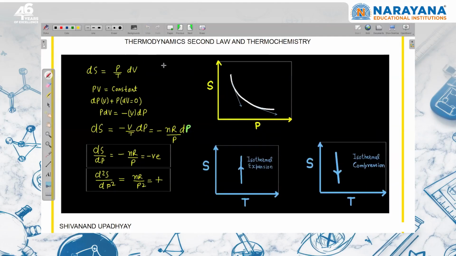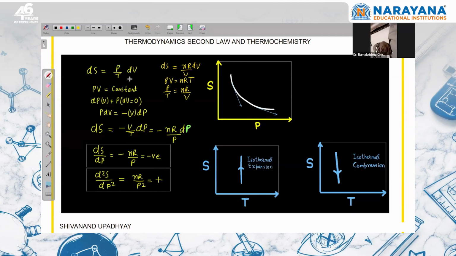Here we have written that the entropy change in this isothermal process is nR dV upon V. And by using ideal gas equation, PV is equal to nRT. So from there, I can write that P upon T is equal to nR by V. Again for isothermal process, I am putting this value, right?